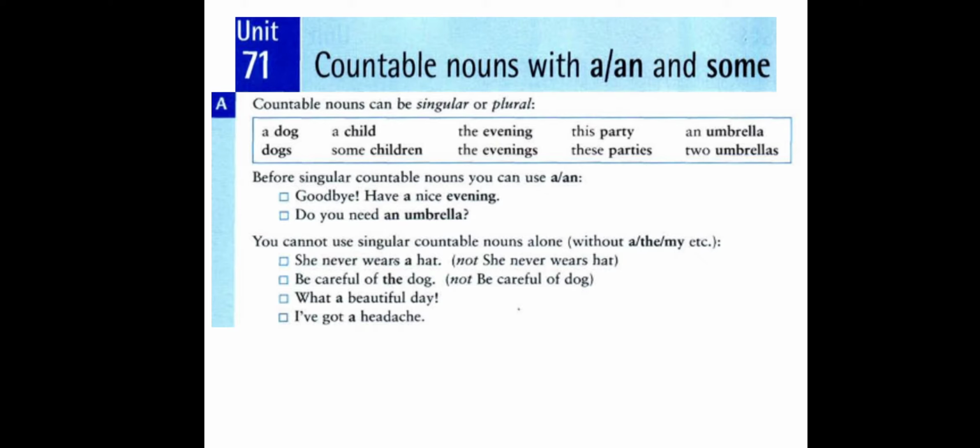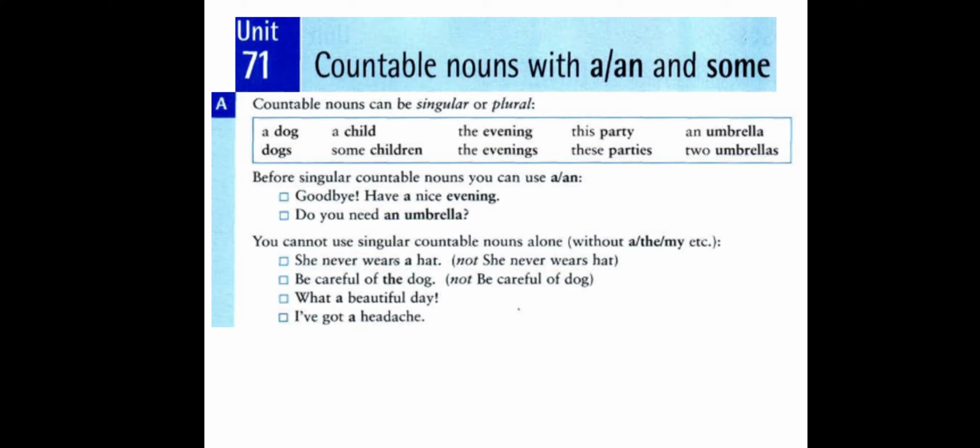For plural we don't use the singular article a or an. We can use the for the plural if it is specific, and we can use numbers as well. Before singular countable nouns, you can use a or an. Here is the conclusion. Goodbye, I have a nice evening.